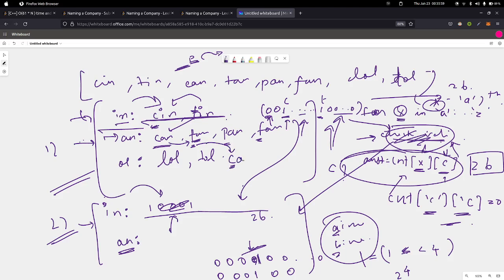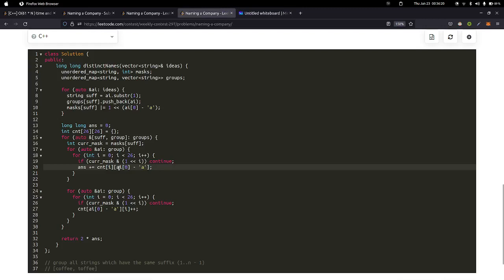From tan, we are trying to map. From checking all the possibilities, we want to form can, and we are picking all the strings which started with c, and only those which don't have t in the group as a starting letter. So this won't be a possibility. So that's what count of i comma a of 0 minus a represents. It's kind of difficult to explain in a single way, but if you just do it for each example, it will be clear. Yeah, and then once we do this for each and every string in the current group,